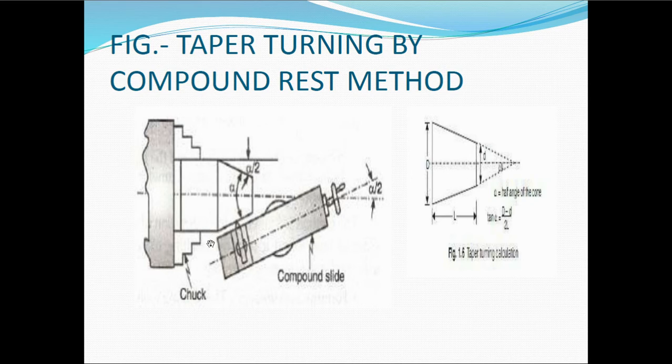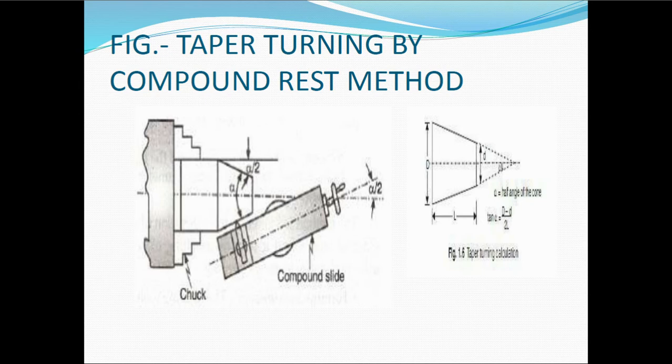Fine, and in order to produce this, the first thing is that you need to hold this workpiece in the chuck, and in the compound rest swiveling method, we're going to calculate what is called the taper angle. In order to calculate the taper angle, we have a formula: tan alpha is equal to capital D minus small d divided by 2L. Now what is this capital D? It is this diameter. So one end of the diameter is D and the other end is small d. You need to take the difference of it divided by 2L, where L is the taper length. When we calculate, we will get the value of alpha, which is the taper angle.